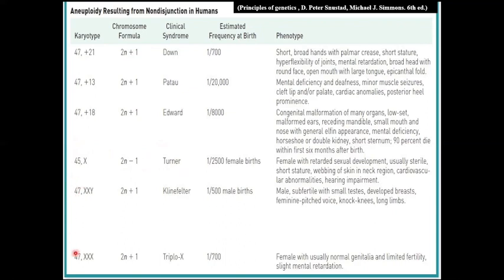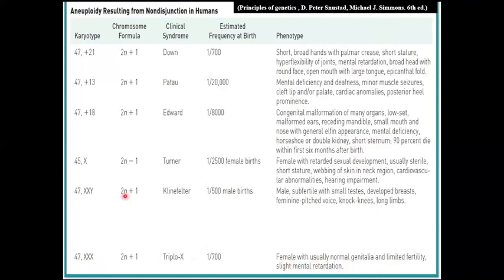Let's see some trisomies which include sex chromosomes. These are viable trisomies found in humans. One example is the triplo-X karyotype, 47,XXX. These individuals survive because two of the three X chromosomes become inactivated. These triplo-X individuals are female. They are phenotypically normal. Sometimes they have slight mental impairment and reduced fertility.